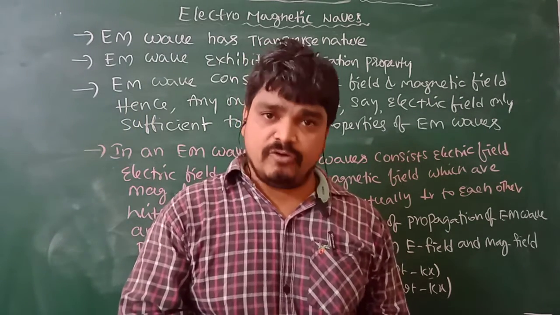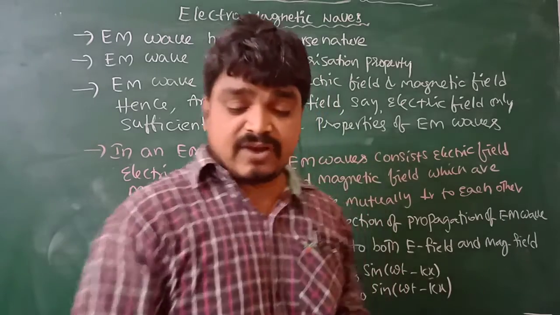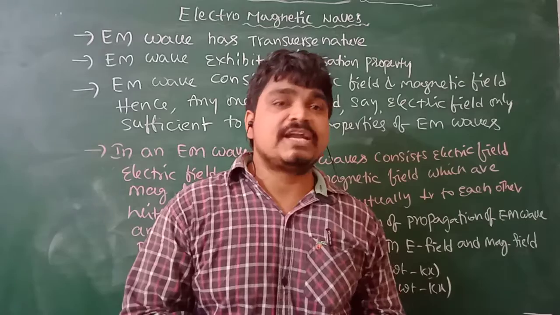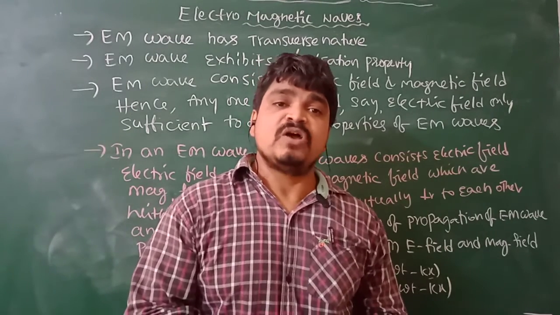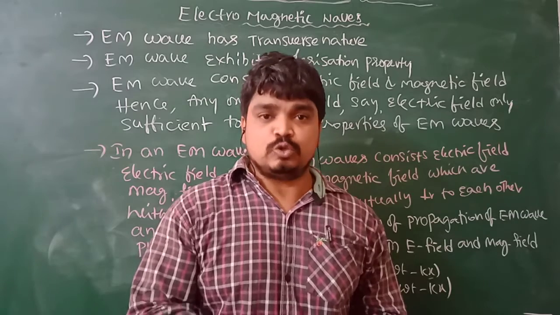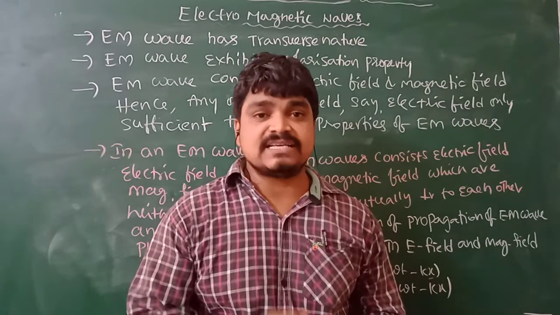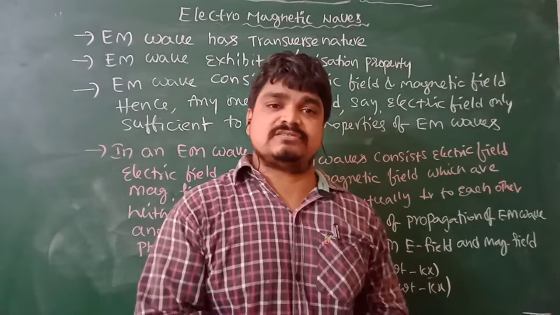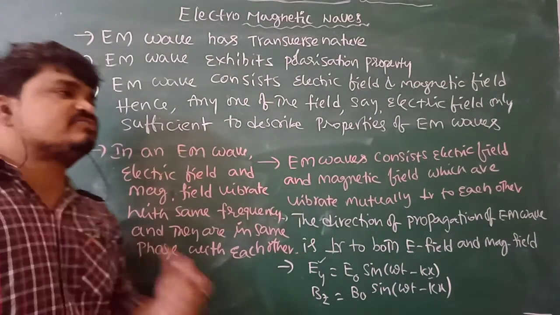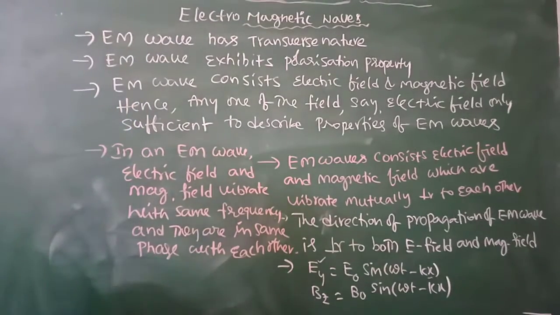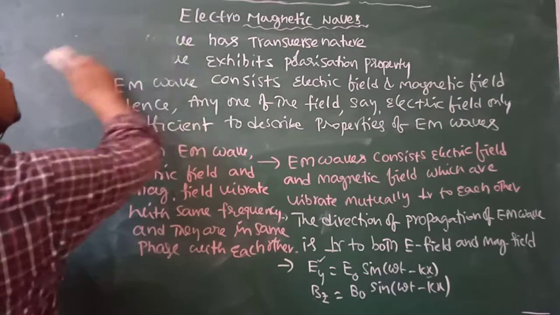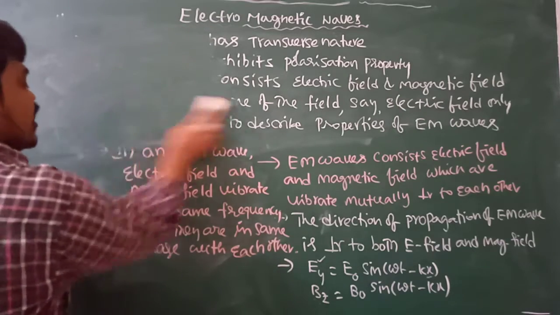For this purpose, in 1864, Maxwell formulated four equations from fundamental laws of electricity and magnetism to describe the properties of electromagnetic waves.